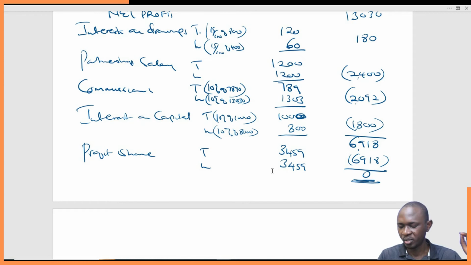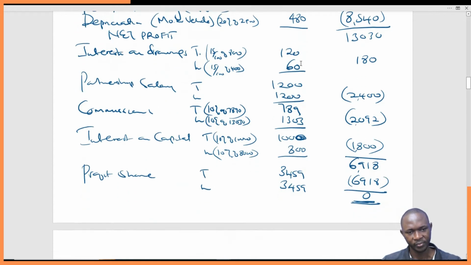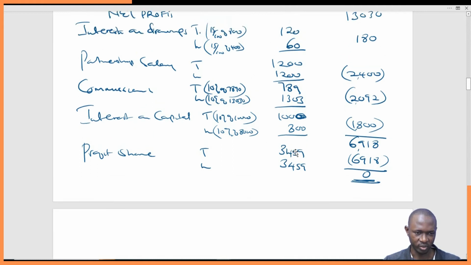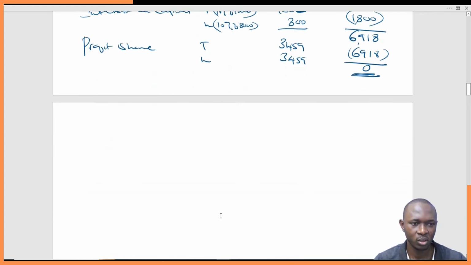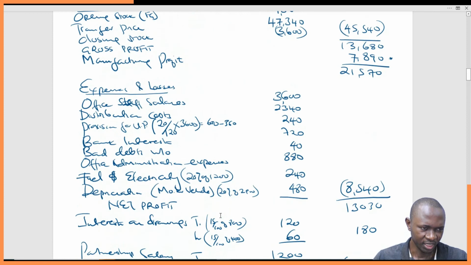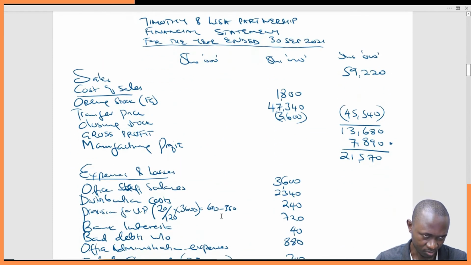So that is the appropriation account, basically showing how the net profit will be utilized from the net profit up to the very end. And you can see that's how the two will share. This 3459 will be the profit for each of them, which will now be subjected to tax at their own individual levels. So we are done with that part. The next part is a financial statement. This should give you about 6 marks.